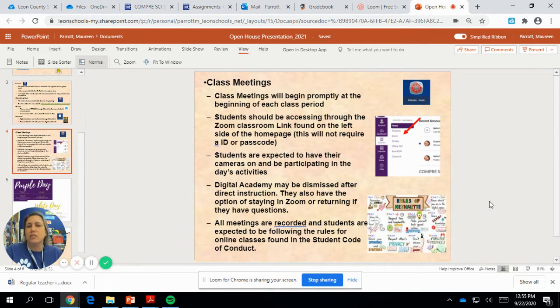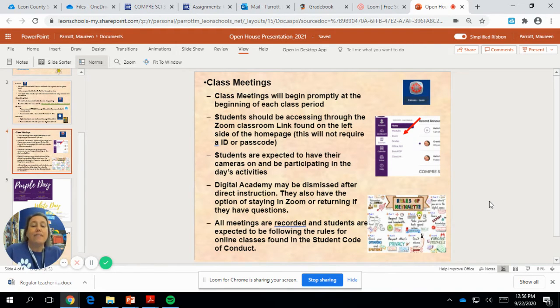Please do not access the Zoom from outside of Canvas, because it's going to ask you for an ID number and it's going to ask you for a passcode. And if your student is going through Canvas, they will not need to do any of that, because that link is already set up through Canvas.